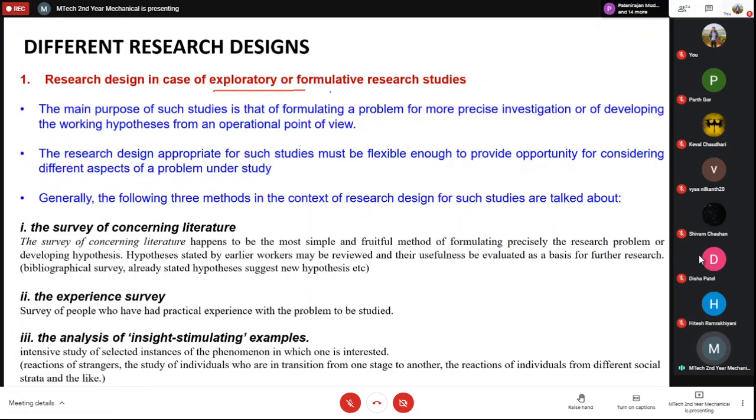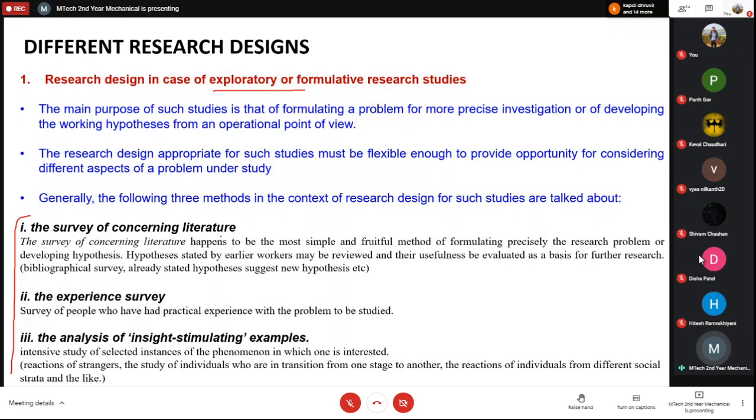So that is something which is important in exploratory or formulative research studies. So when you are formulating something, or exploring something, then you have to be very flexible in absorbing the ideas, thoughts, or observations. So three methods are used for this kind of study. Let us first see the three methods. The first method is a survey of concerning literature. Okay, so the literature survey is a very important thing.